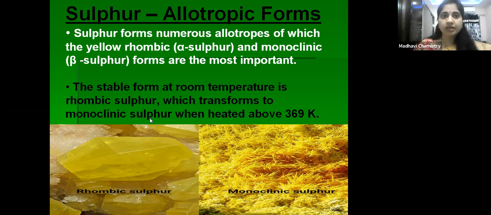Again I'm repeating, sulfur has two important allotropic forms: rhombic sulfur and monoclinic sulfur. Rhombic sulfur is more stable at room temperature, and monoclinic sulfur can be prepared from rhombic sulfur by heating above 369 Kelvin.